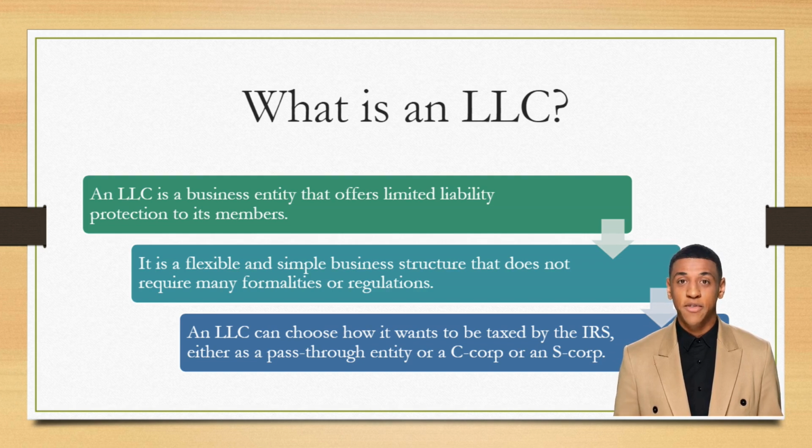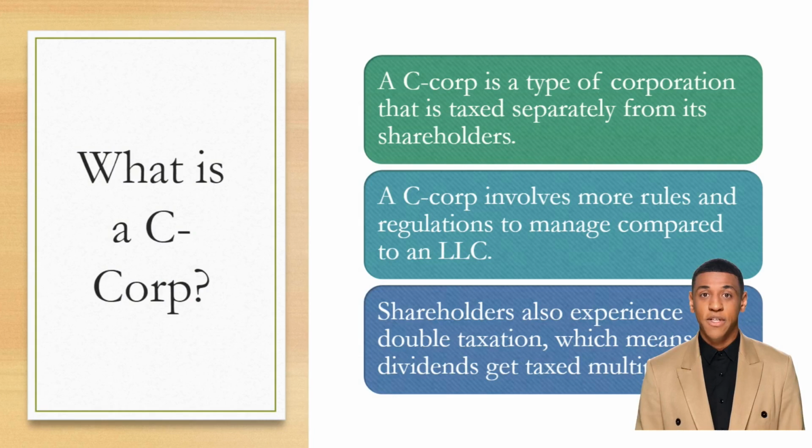An LLC can also choose how it wants to be taxed. By default, an LLC is taxed as a pass-through entity, meaning that its profits or losses are passed directly to its members, who report them on their personal income tax returns. This avoids double taxation, which occurs when a business pays taxes on its income, and then its owners pay taxes again on their dividends or profits. However, an LLC can also elect to be taxed as a C-Corp or an S-Corp if it meets those requirements.